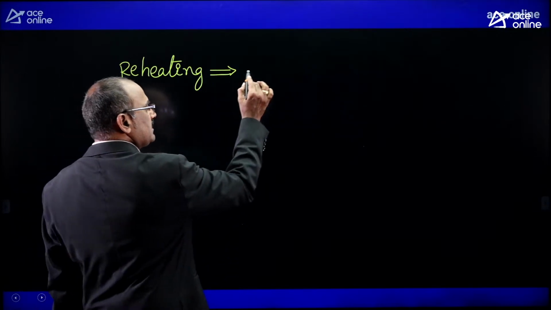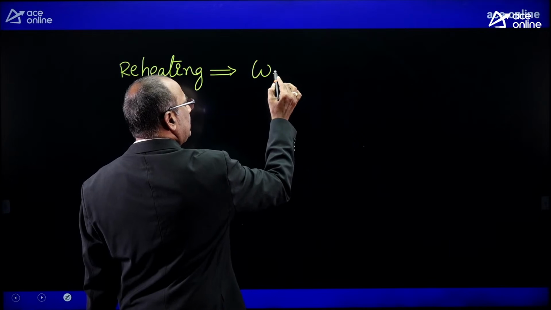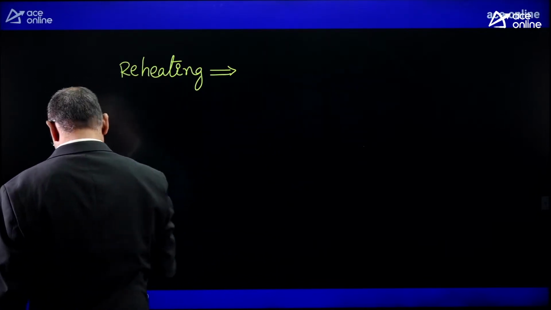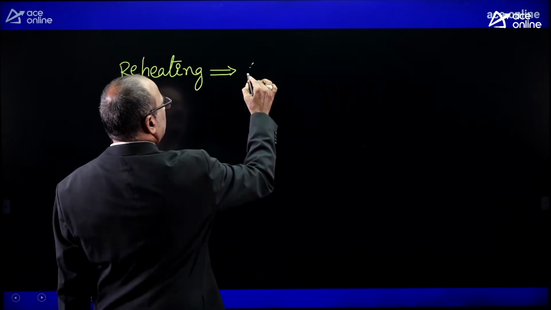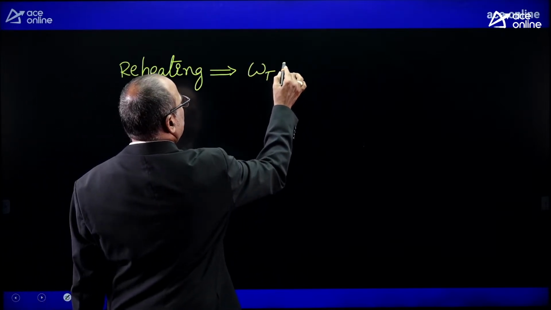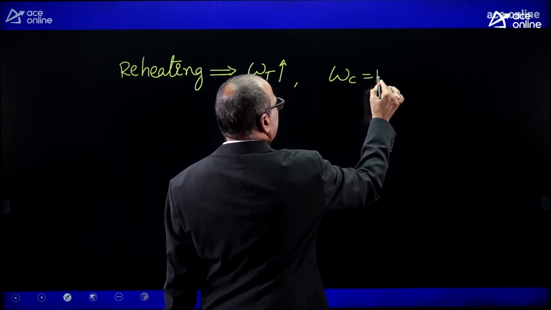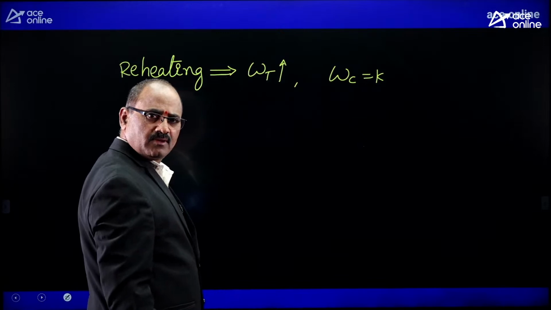The reheating for a gas turbine power plant has the main intention of increasing the turbine work output. But what about the compression work? Compression work remains constant.